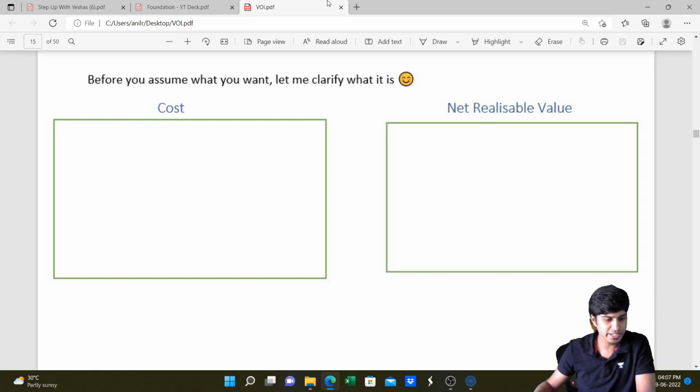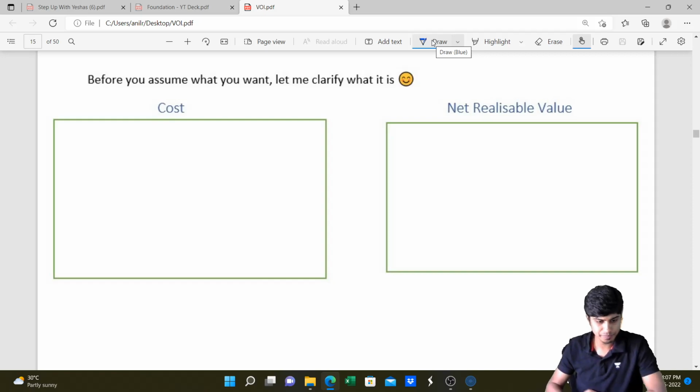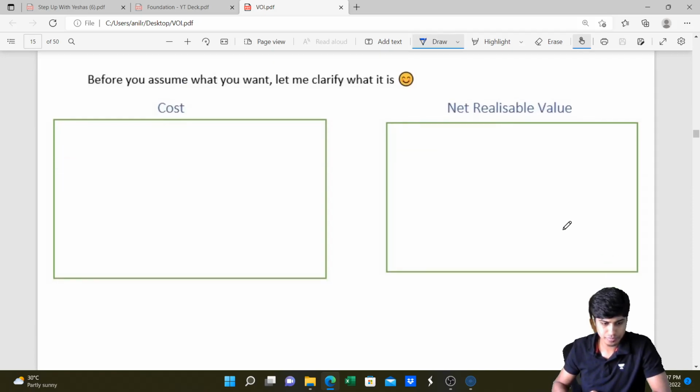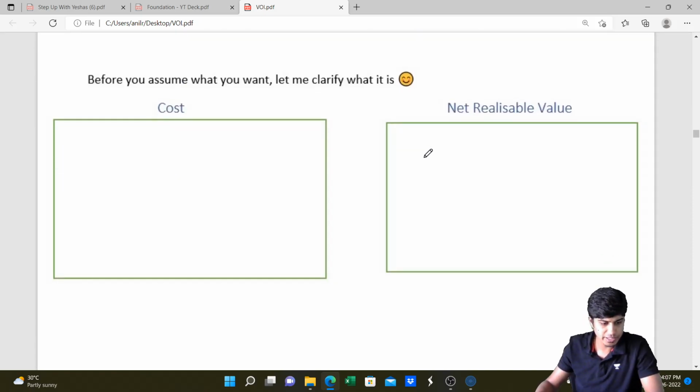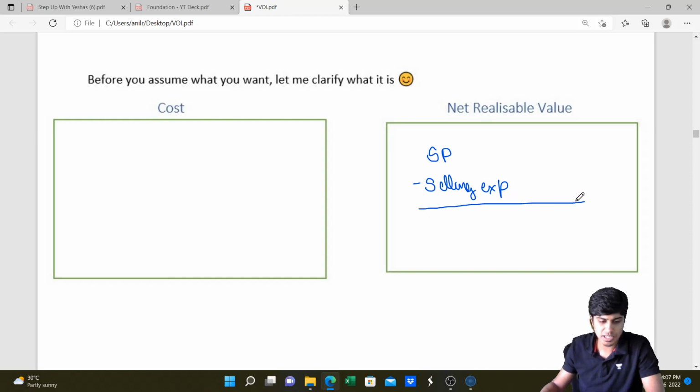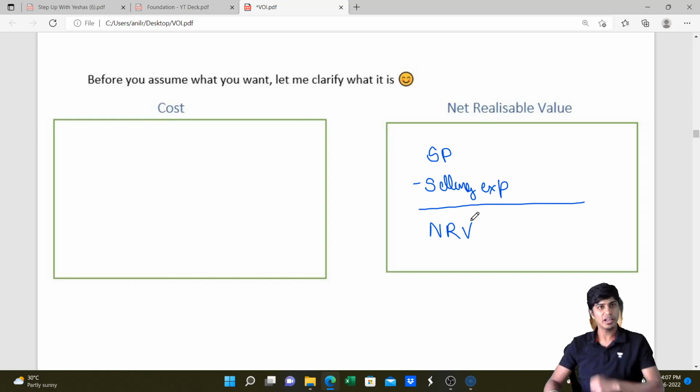The computation is basically done like this. You can remember it this way. We'll take the sale price minus selling expenses, the expenses incurred to sell. When we do that, we arrive at the net realizable value. For finished goods, the selling price is readily available. We'll take the sale price. Selling expenses can be commission, can be brokerage. If we deduct that, we'll arrive at net realizable value.